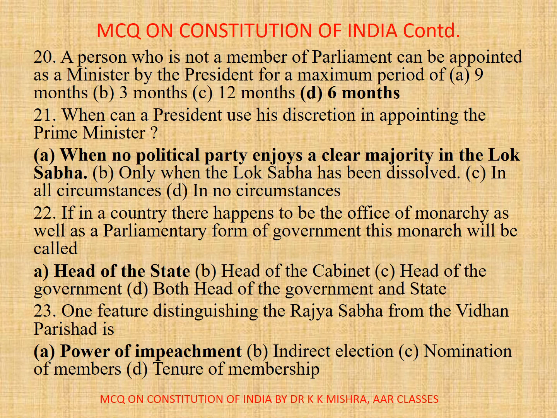22. If in a country where there happens to be the office of monarchy as well as parliamentary form of government, this monarchy will be called A. Head of the state, B. Head of the cabinet, C. Head of government, D. Both head of the government and state. Correct option is A. Head of the state.